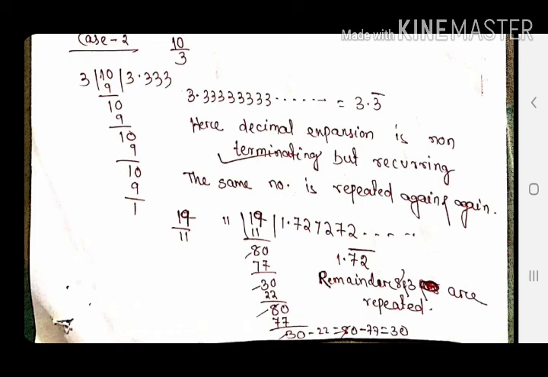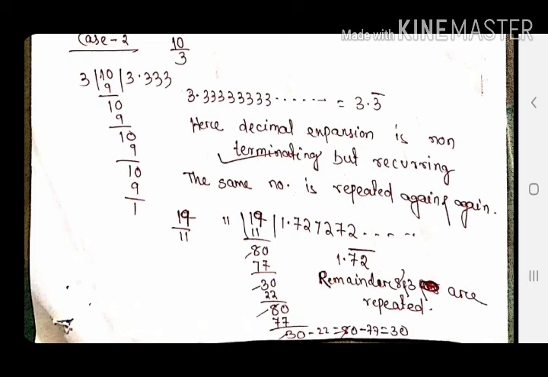Many times if it is repeating, then it is read as, pronounced as 3.3 bar. That underline line segment is termed as bar. And you may check its remainders. Here the remainder is fixed but never comes to 0. In the second example, it is 19 by 11.